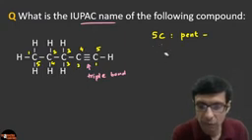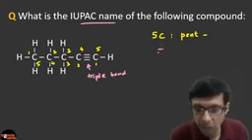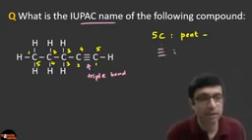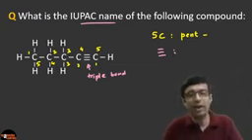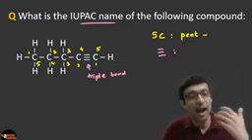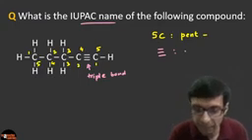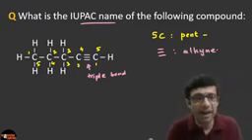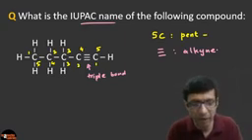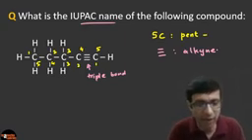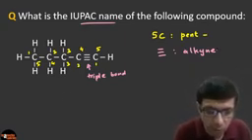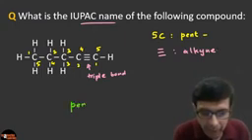And since there is a triple bond, so what type of compound is this? Excellent, guys. Wow, you're already ready with the answer. It is an ine, right? It's an alkyne because of the triple bond. So if we combine these two, pent and alkyne, right? What is the name? It's going to be a pentyne, right? Excellent, guys. So the name of the compound is going to be a pentyne.